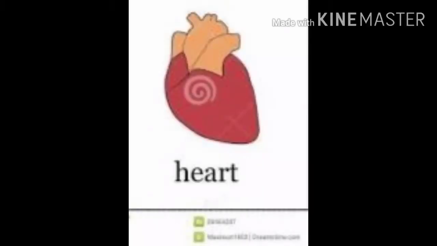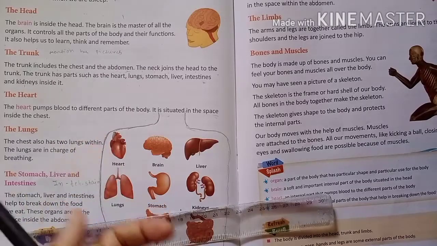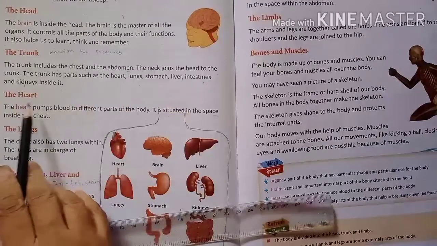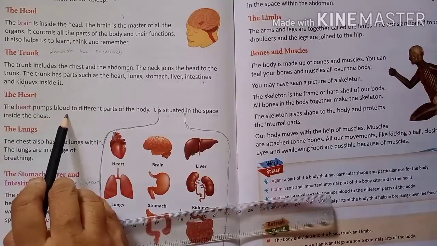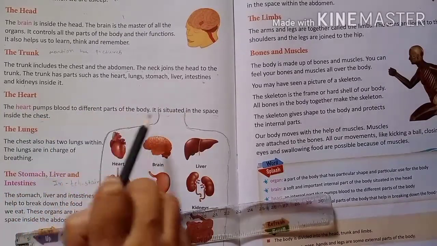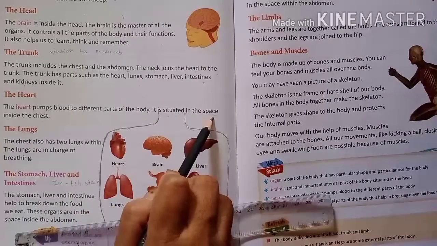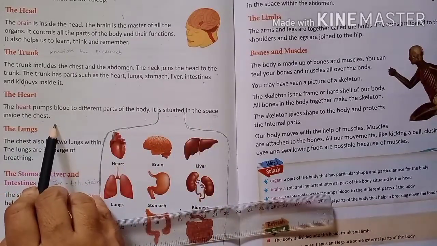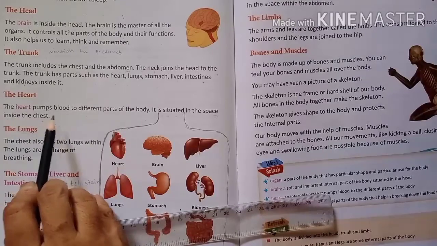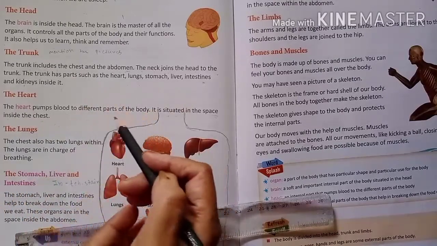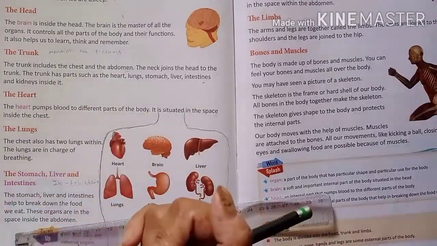Now we have studied about the heart. This is the picture of the heart, an important internal body part. The heart pumps the blood to different parts of the body. It is situated in the space inside the chest. Our heart provides the blood to our different body parts.